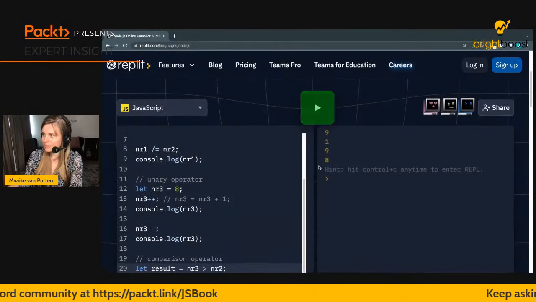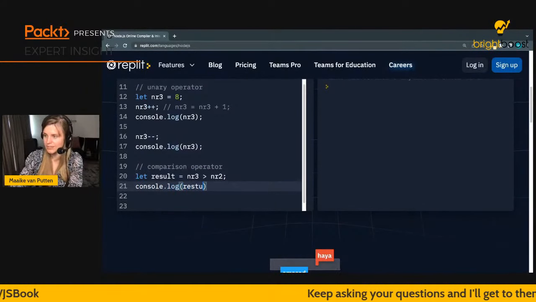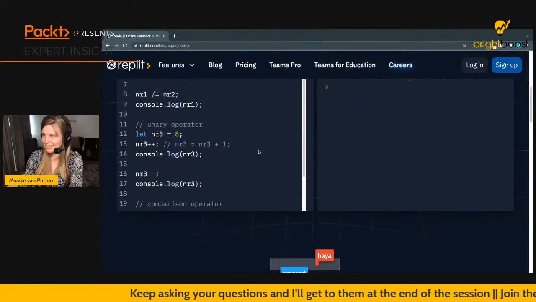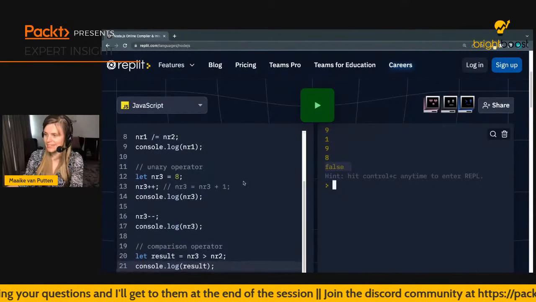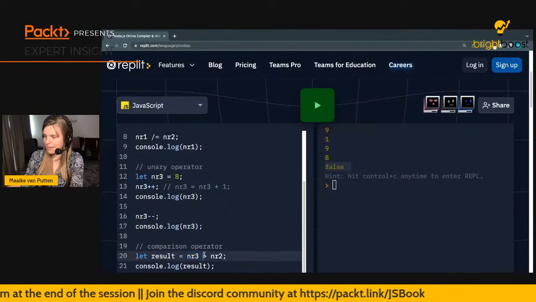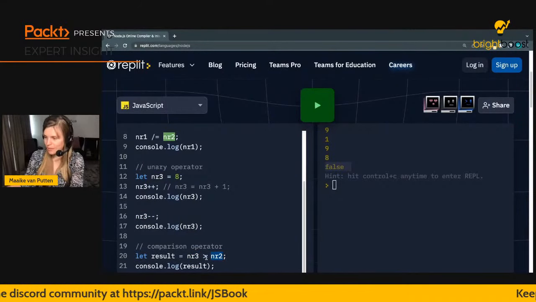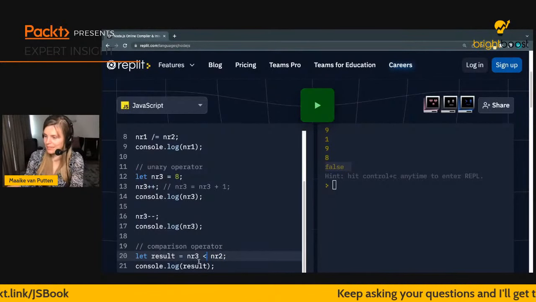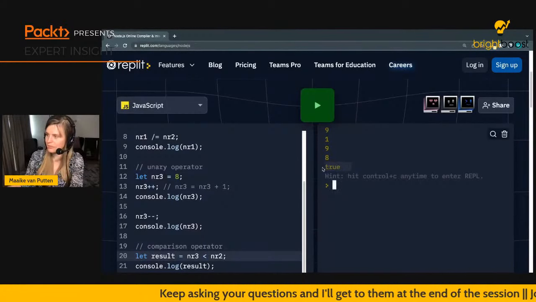Oh, I should probably be logging this if I want to see the result. Yes, that is true. And the JavaScript way to say no is false. So I'm asking, is number 3 bigger than number 2? And the answer is false, meaning no. If I turn this around, it's actually going to be true. So I'm asking, is number 2 bigger than number 3? And then the result's going to be true.